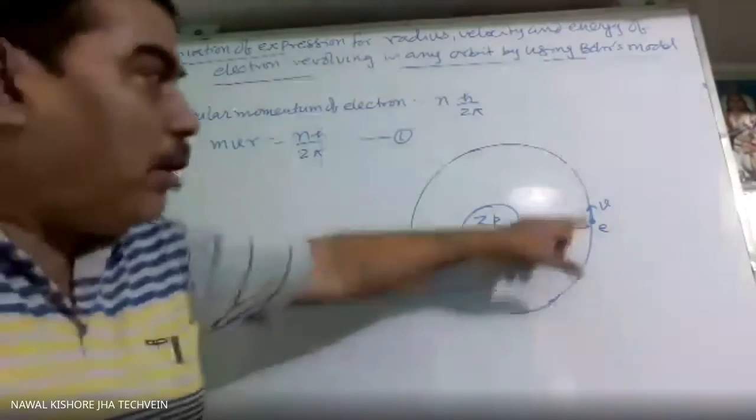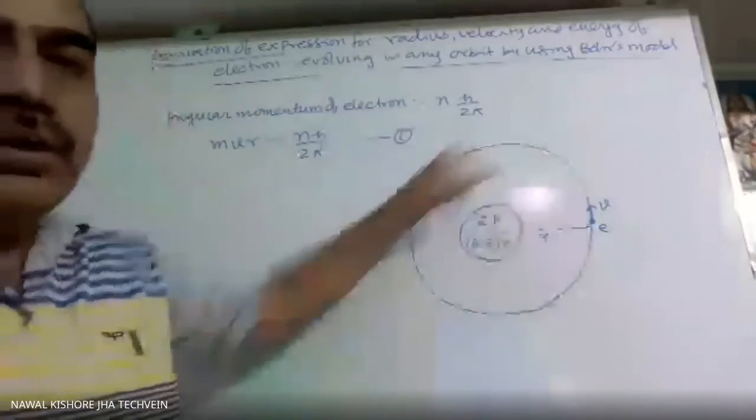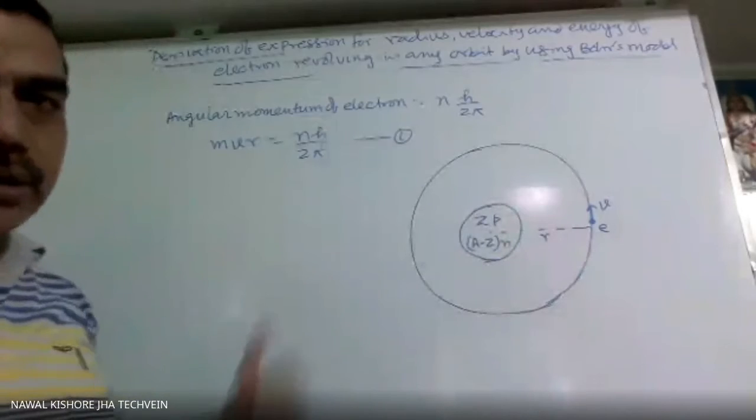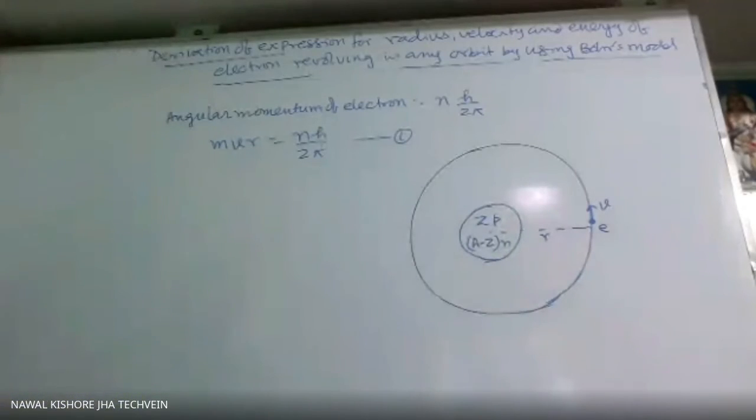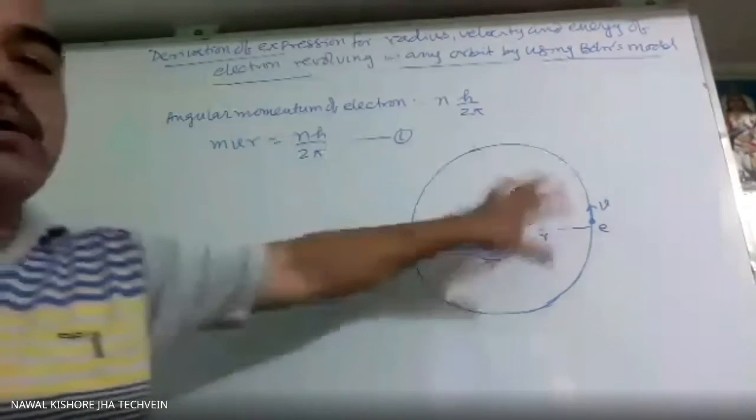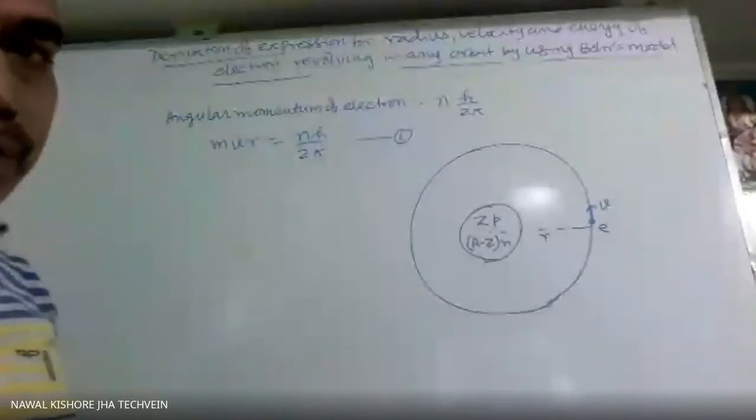Now, how is it able to revolve in this circular path? Bohr assumed that the orbit is circular, but afterwards it was modified.